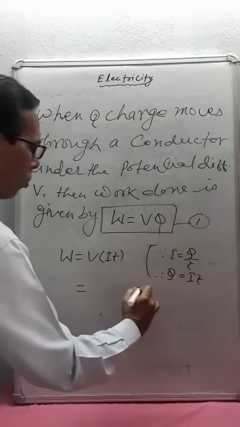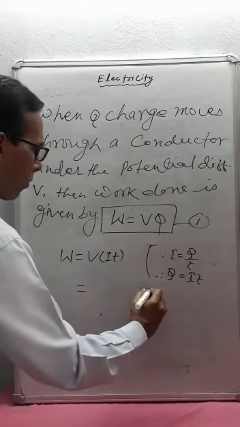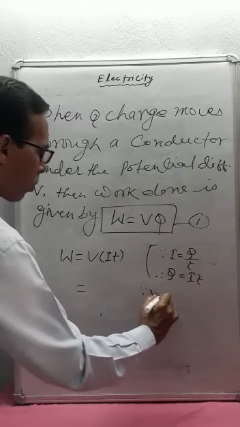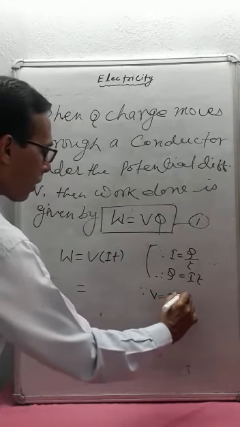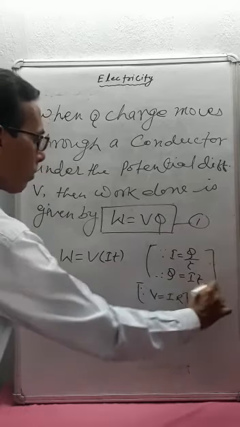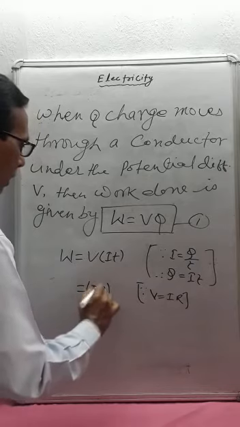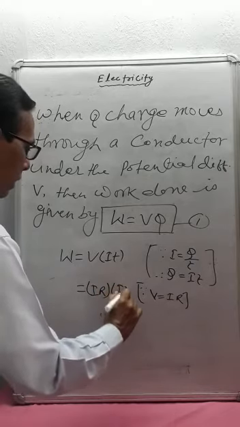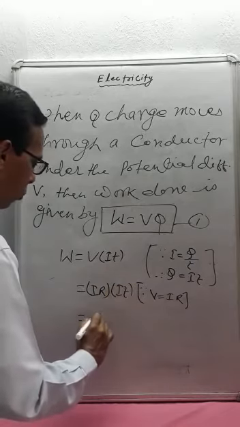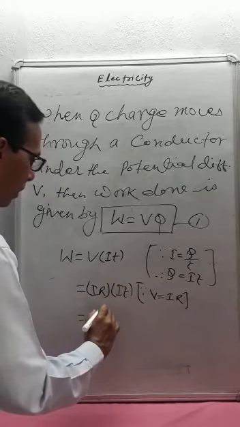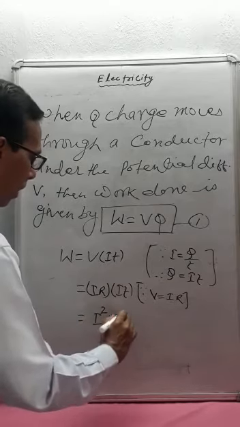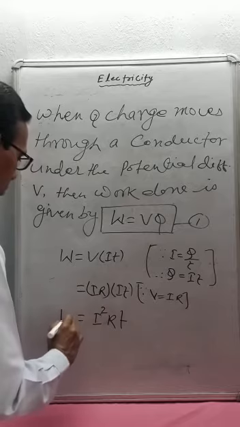Now again we know that from Ohm's law, V is equal to IR. So W is equal to IR, and under bracket IT, so this is equal to I square RT.